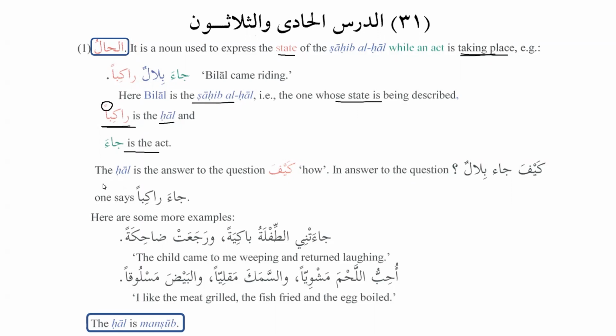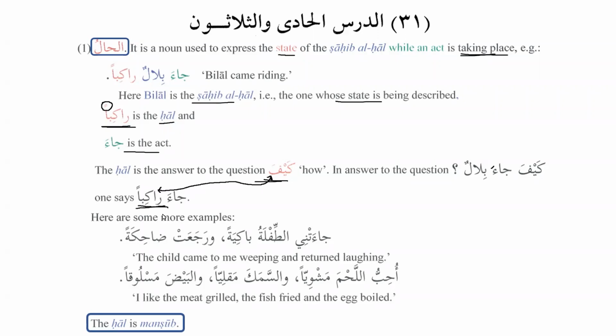If you need to know in a sentence, if you're not sure whether it is a hal or not, then the hal is the answer to the question kaifa. So we put the question kaifa, and if we get the answer, that means we are talking about hal. For example, if you say kaifa ja'a Bilalun, how did Bilal come? And one says Ja'a Rakiban, he came riding. So now we can see that this is an answer to the question Kaifa. So whenever we are able to answer the question Kaifa, then that means that is Hal.